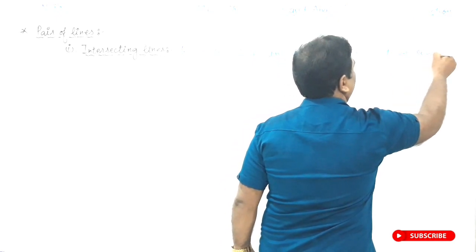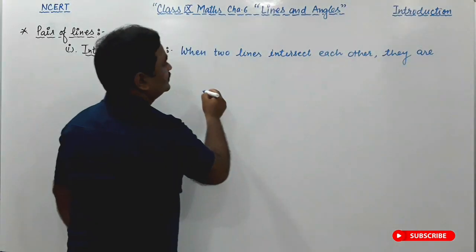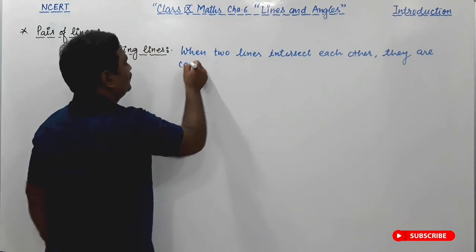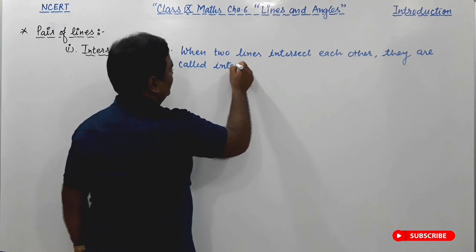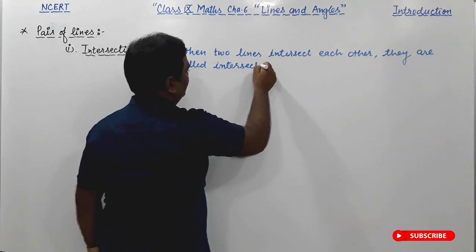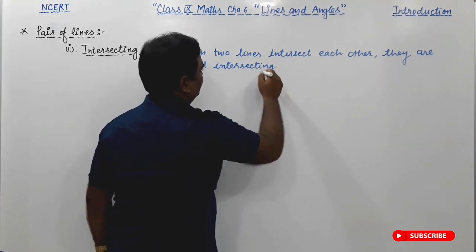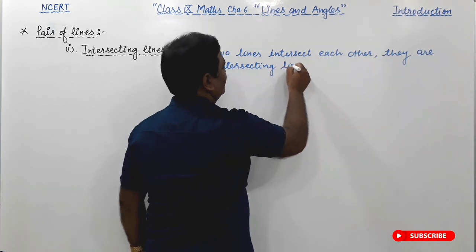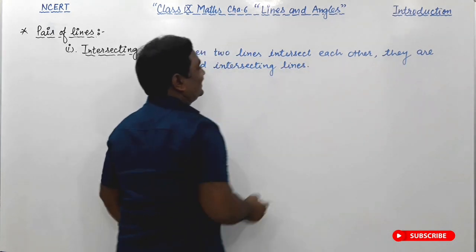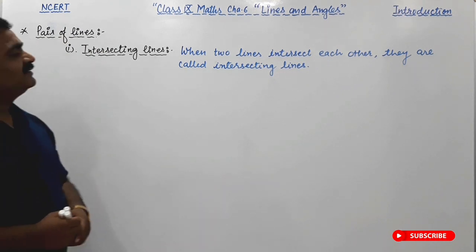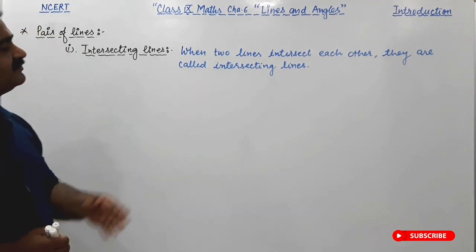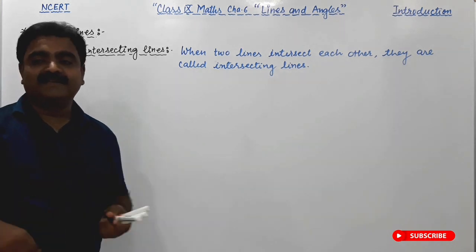Right, friends? What I said is, when two lines intersect each other, then they are called intersecting lines.